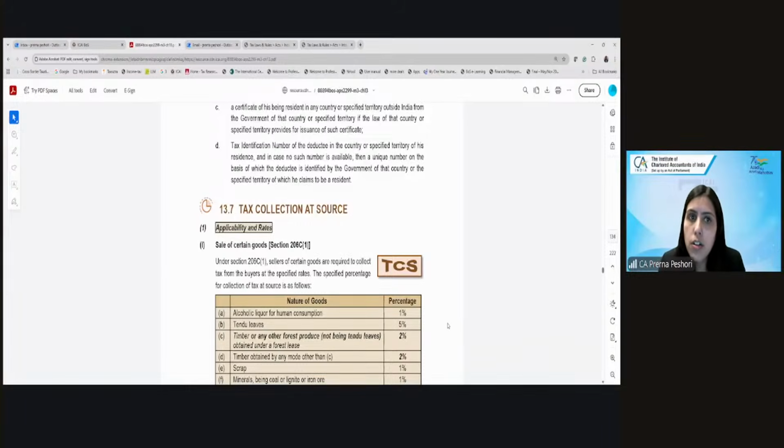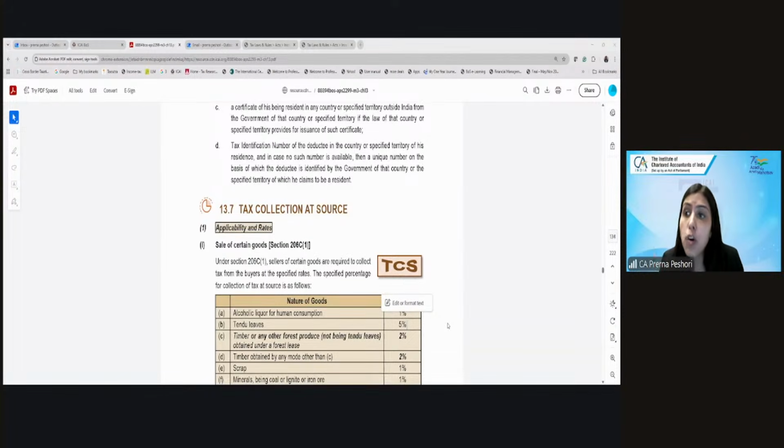Correct. So, TDS is on the payment, right? It is on the payment. Whereas the TCS is collected on receipt of some income. So usually TDS is when you are paying an expenditure, right? Salary, contractor fee, professional fees, right? Or when you are even buying immovable property, you are purchasing the goods, right?